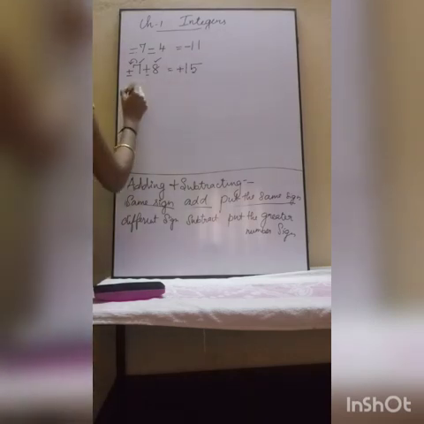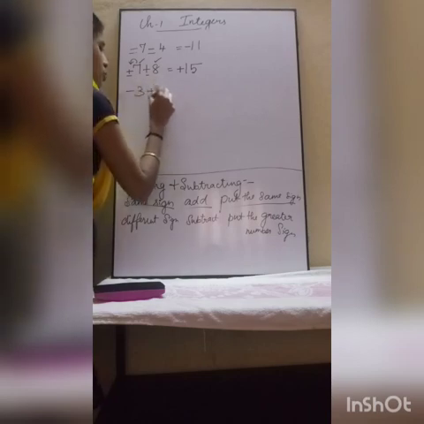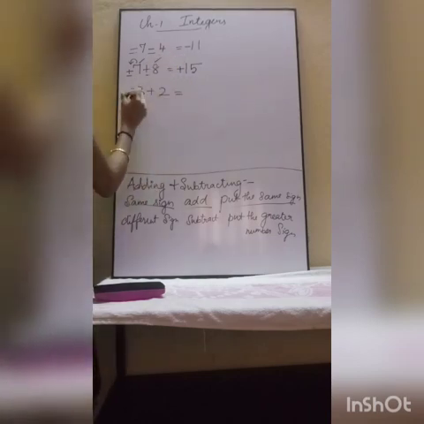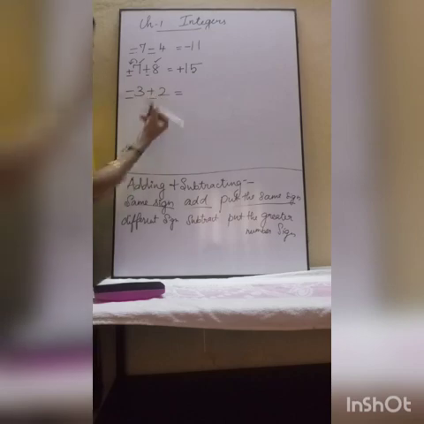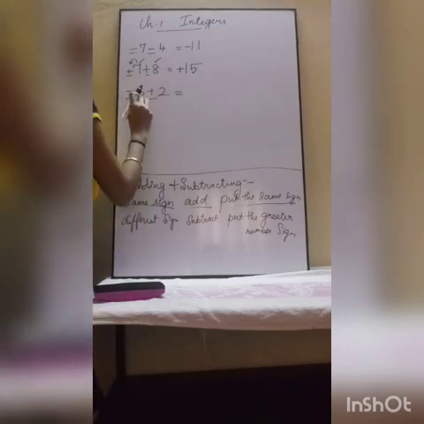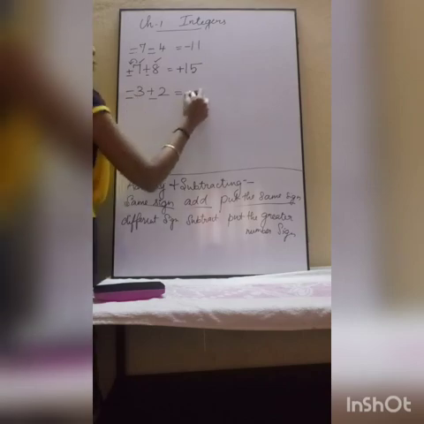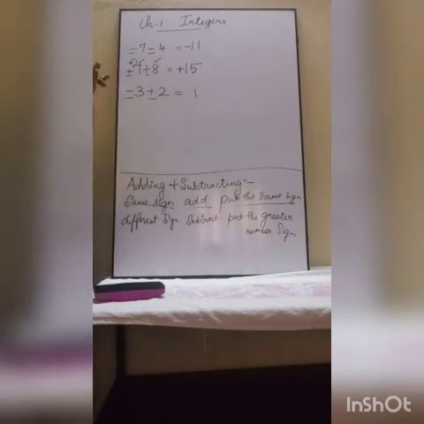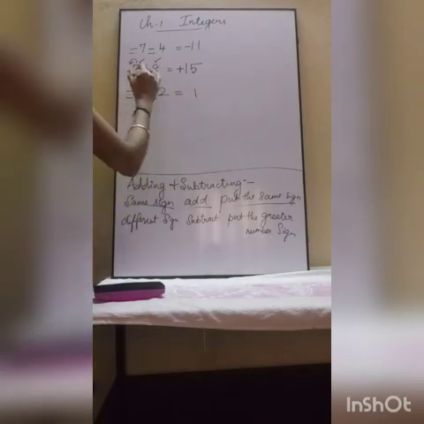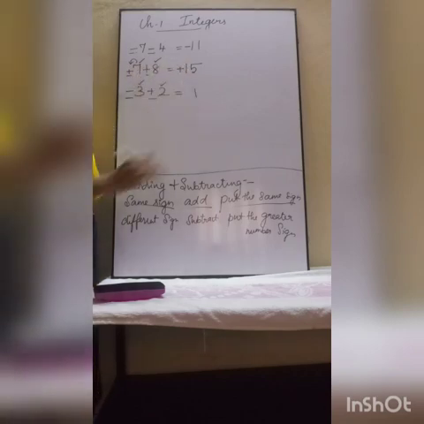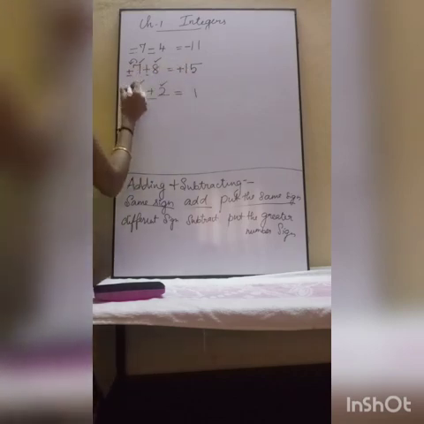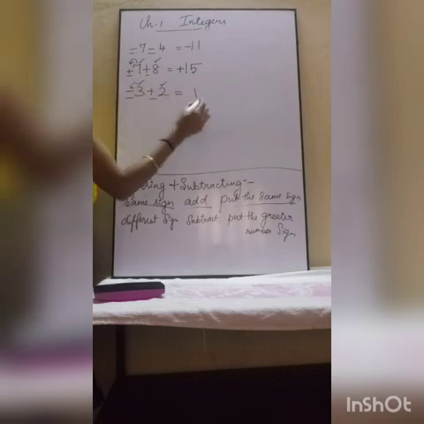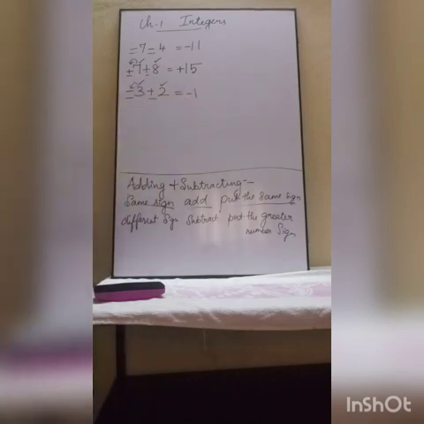Next. Minus 3 plus 2. Okay, here minus sign is there, here plus sign is there. Both are different signs, so you will subtract, 3 minus 2, 1. Then put the greater number sign. Whether 3 is greater or 2 is greater? 3. What is the sign of 3? Minus. So minus 1 is your answer.